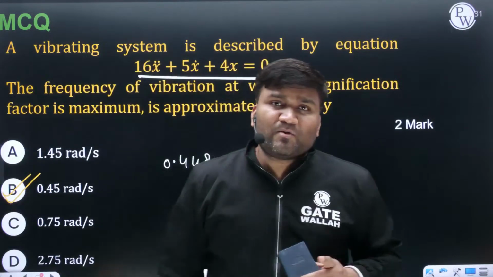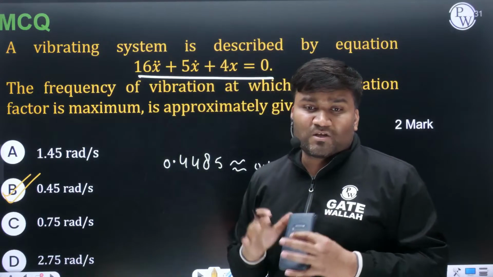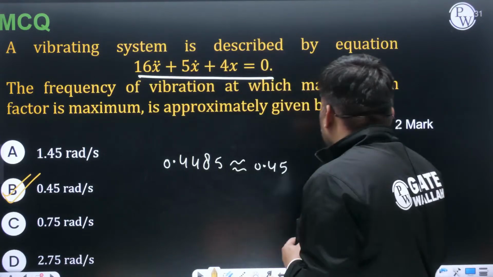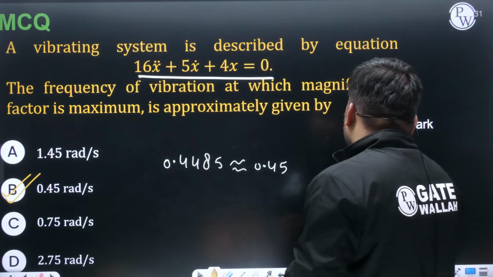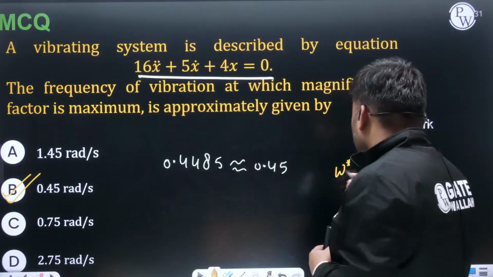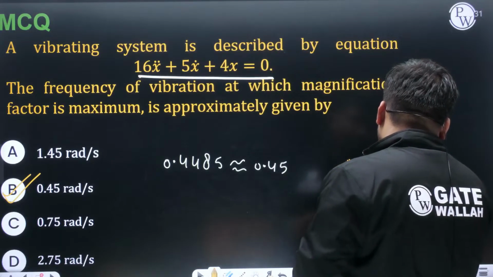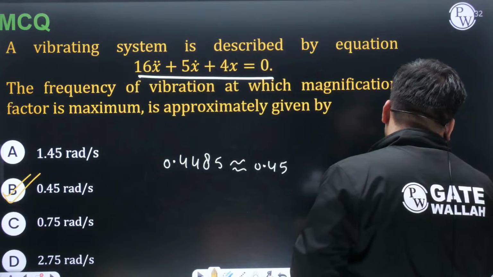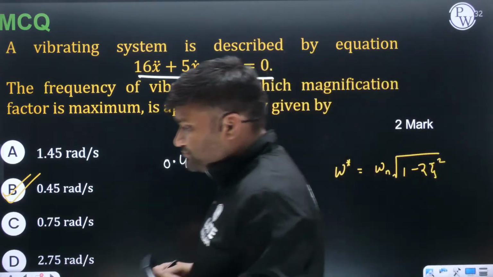Look, in the examination you don't have to do this derivation. In the examination you just have to remember the formula. Getting the point? Omega star, where the peak is going to be, is equal to omega n under root 1 minus 2 zeta square. That's it.